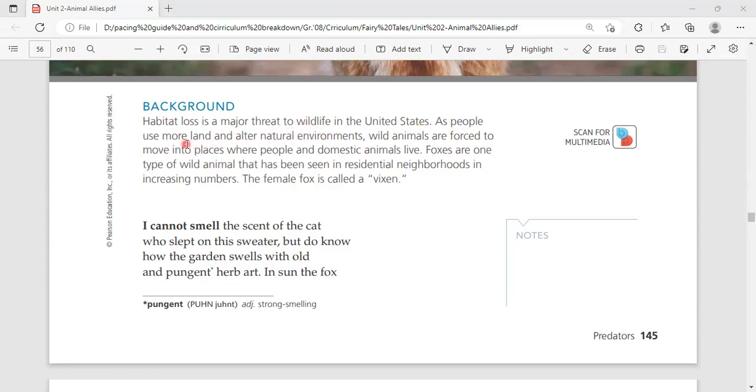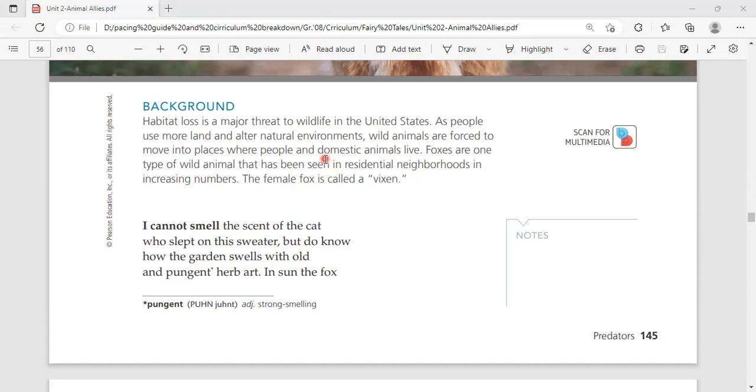The wild animals. Here the people use more land and alter natural environments. Wild animals are forced to move into places where people and domestic animals live. He means here they try to get domesticated, like a pet, or familiar with. The word domestic animal means familiar animals that we can live with in our houses. So it's called domestic animals.